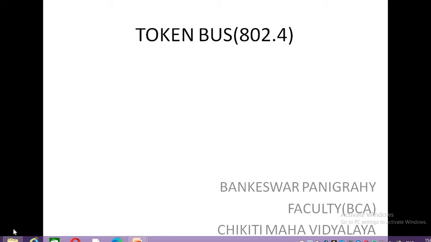Since only one station at a time holds the token, the chance of collision is very less. So this is the main working structure, or working style, of the token bus system. Okay, we may go through the diagram to understand well.